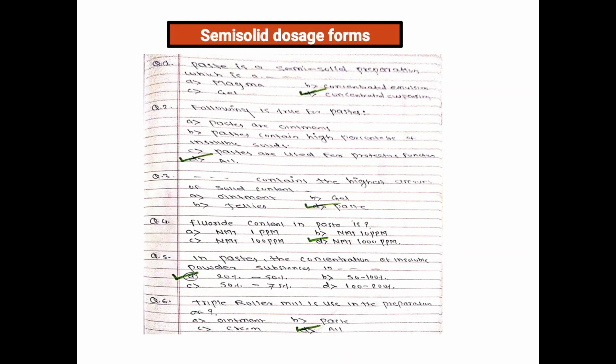Next, semi-solid dosage forms: paste, cream, ointment are semi-solid dosage forms. Paste is a semi-solid preparation which is a concentrated emulsion, magma, or gel. Magma is not, concentrated emulsion also not, gel is not. Concentrated suspension is a paste. The following is true for paste: paste is ointment. Paste contains a high percentage of insoluble solid. Paste is used for protective functions, and D, all.